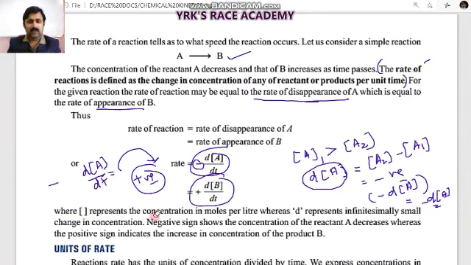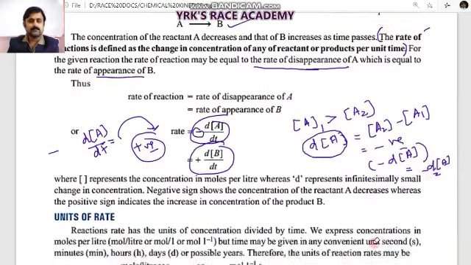So what is the square bracket here? Concentration in moles per liter, whereas d represents an infinitesimally small change in the concentration. A negative sign shows that the concentration of reactant A is decreasing, whereas the positive sign indicates the increase in the concentration of product B.